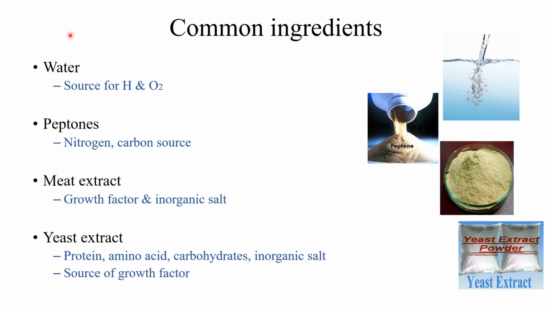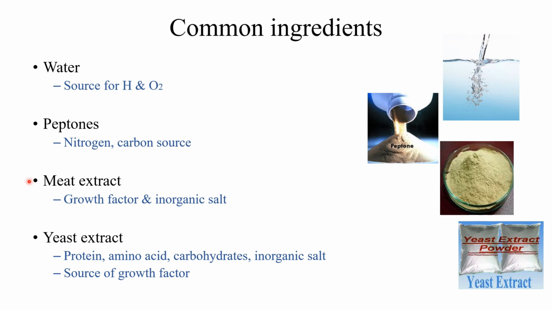Common ingredients: water. Water is a source of hydrogen and oxygen. We know that the bacterial cell consists of water, about 80% of the bacterial cell. So water is a very essential ingredient for the growth and multiplication of bacteria. The peptone will provide nitrogen and carbon source for the growth of the bacteria.